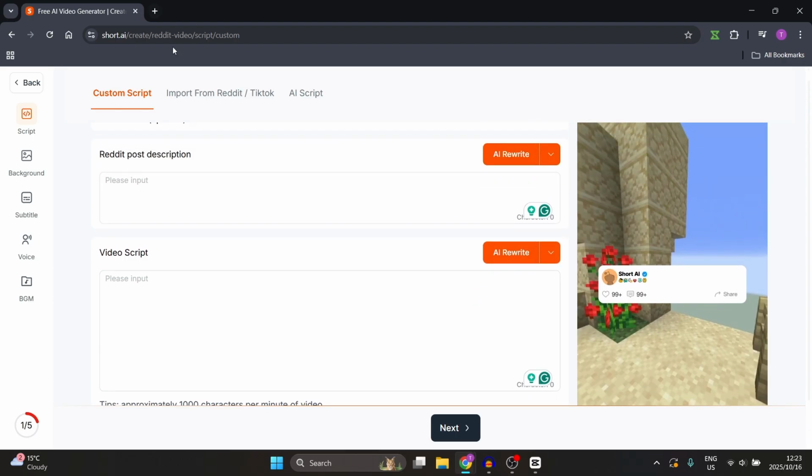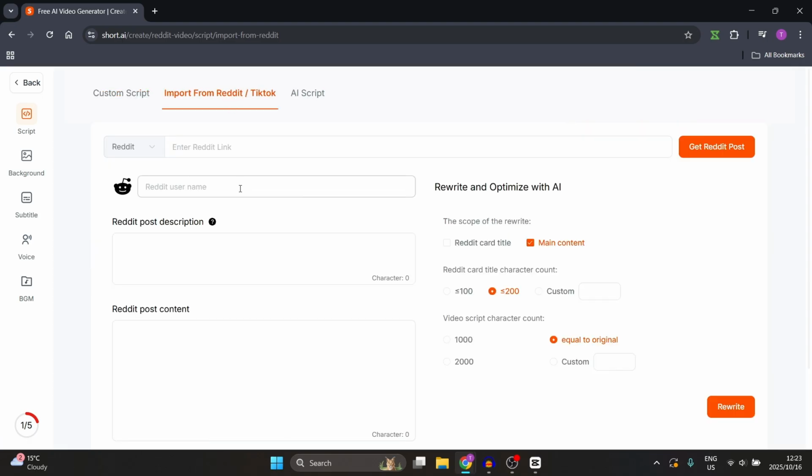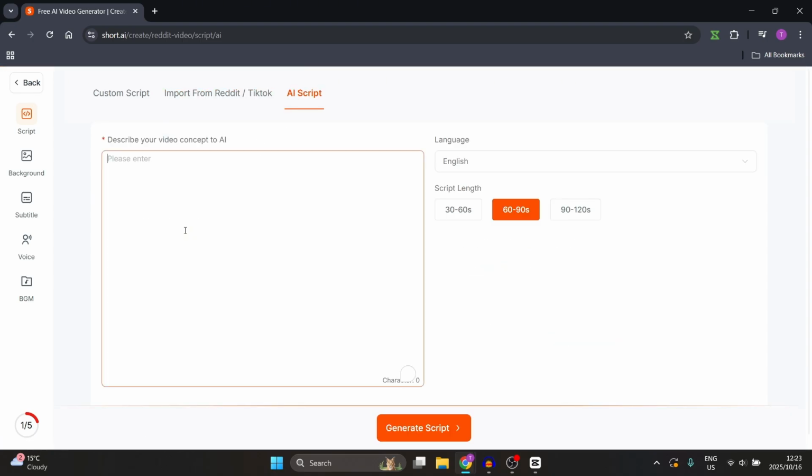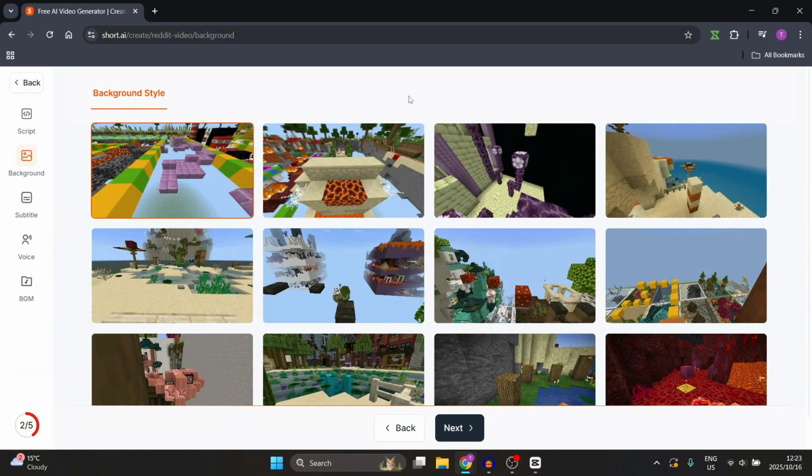Once you have added this in here, you can then move on to your background, subtitles, adding a voice and background music. But if you'd like to directly import straight from Reddit or TikTok, you can actually use this option here, and all you need to do is add in the appropriate details. You can also just give a bit of an outline, and the AI will actually be able to create a script for you.